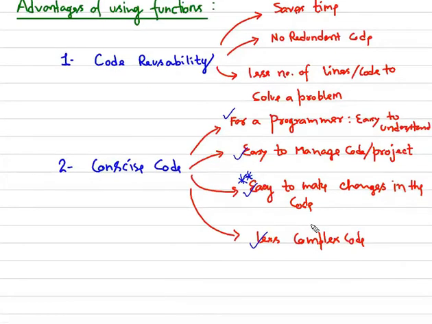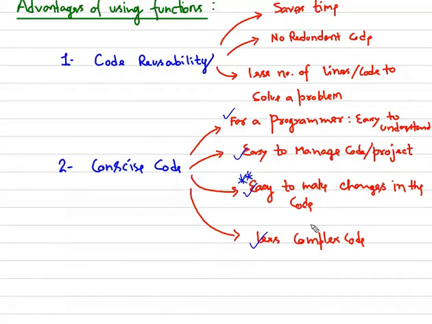For example, if you have used a function at 1000 places and you just need to change the logic inside the function, you just need to make a small change. So you don't need to go to those 1000 or 100 places to make changes. You just need to make the change in the definition of your function at one place, and it will reflect everywhere wherever we have used the function.